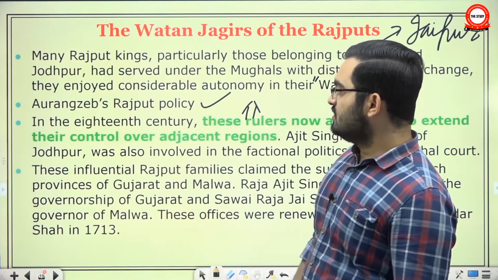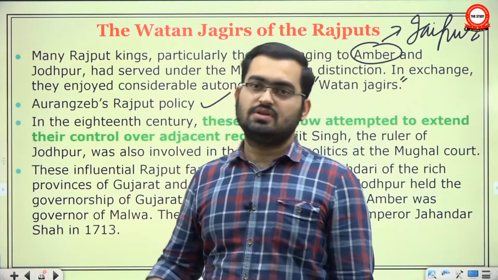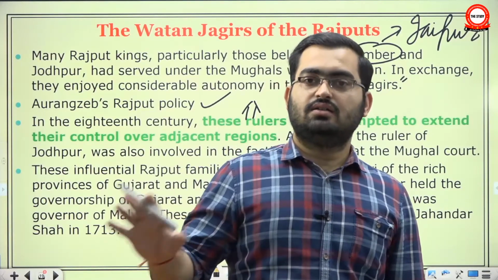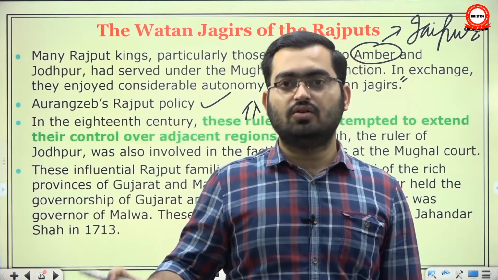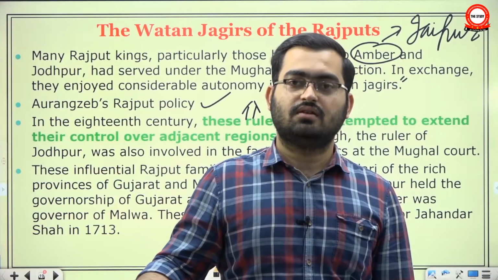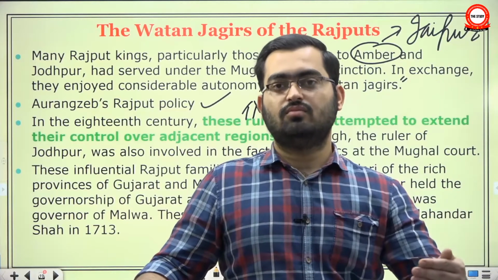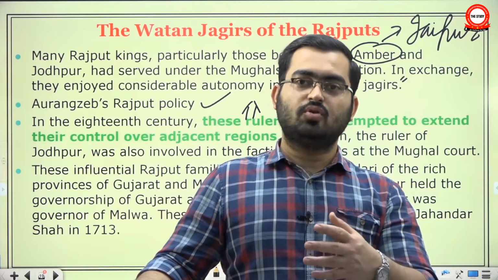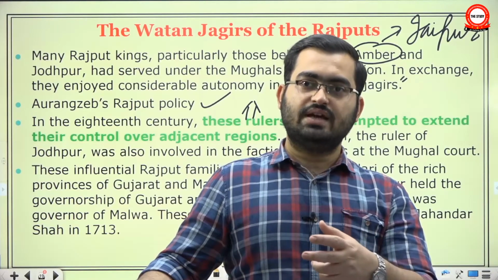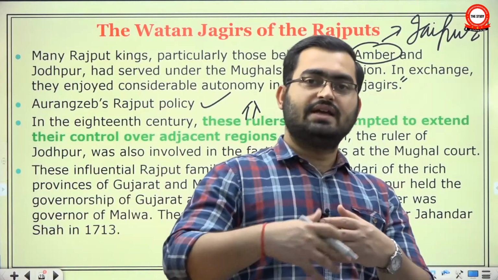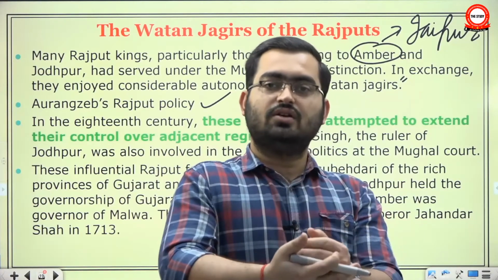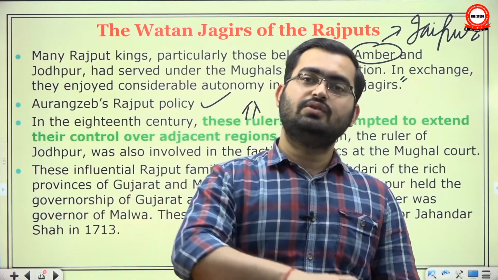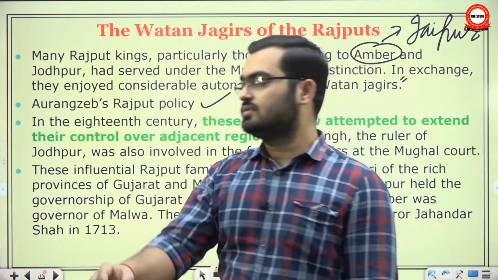See, the difference between Aurangzeb's Rajput policy and Akbar's Rajput policy is that Akbar's Rajput policy ensured that the Rajputs were very good, useful allies. They helped to expand the Mughal Empire. What Aurangzeb did, he certainly broke the trust, and because of that, they were not that productive an ally, but they were not a very important cause of decline as well. There were other causes of decline due to which even Rajputs eventually withdrew their support.